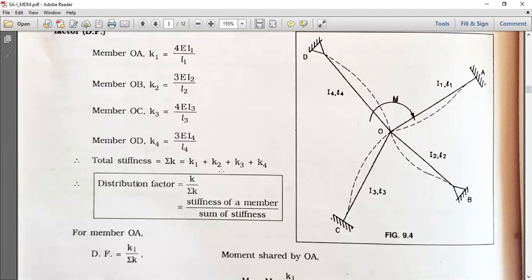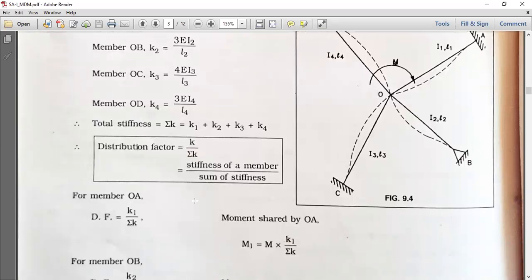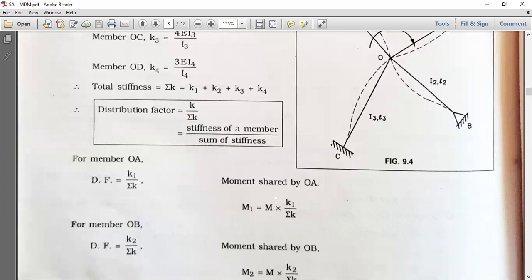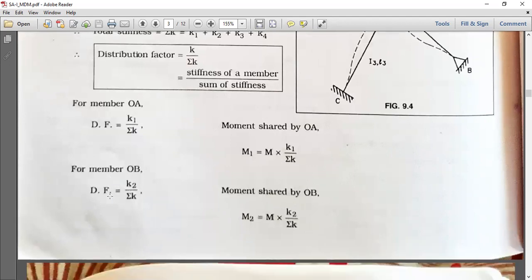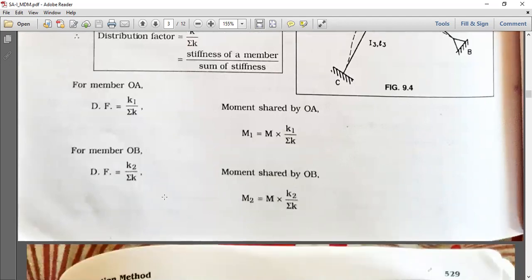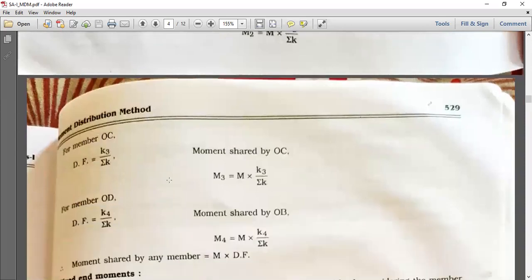Now total stiffness or summation of K is equal to K1, K2, K3 and K4. Distribution factor is equal to K upon summation of K. For member OA, distribution factor is equal to K1 upon summation of K. Moment shared by OA, M1, is equal to M into K1 upon summation of K. For member OB, DF is equal to K2 upon summation of K. Moment shared by OB, M2, is equal to M into K2 upon summation of K. Similarly for member OC and OD.